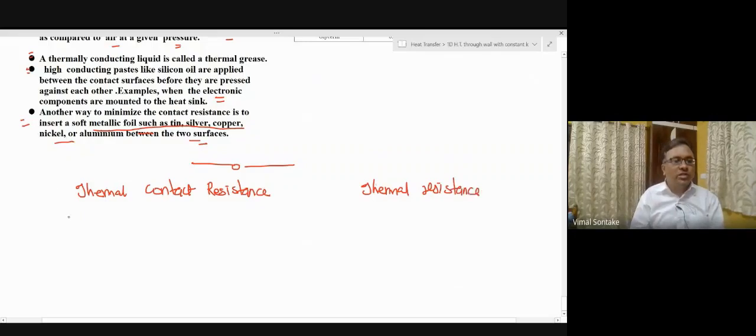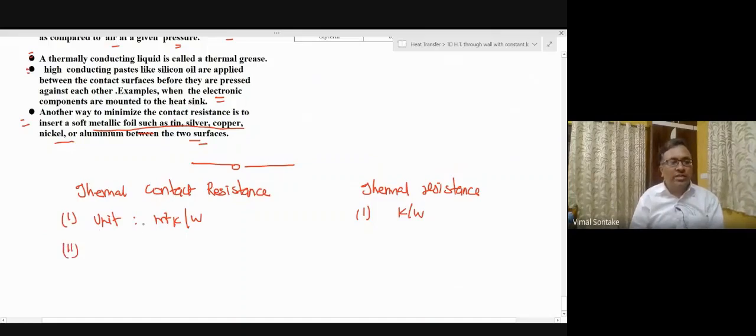First, the unit of thermal contact resistance is meter square Kelvin per watt, whereas the general unit of thermal resistance is Kelvin per watt.